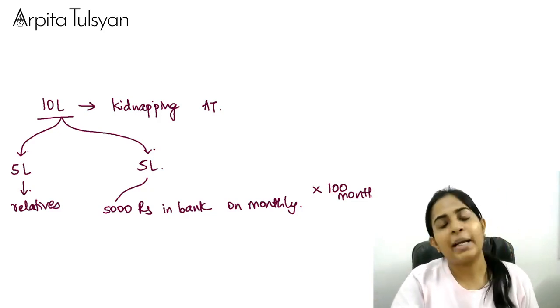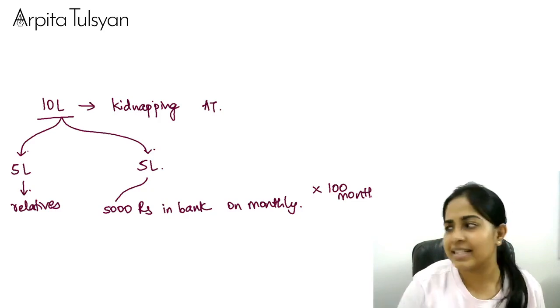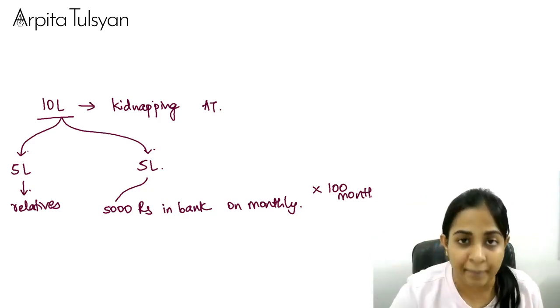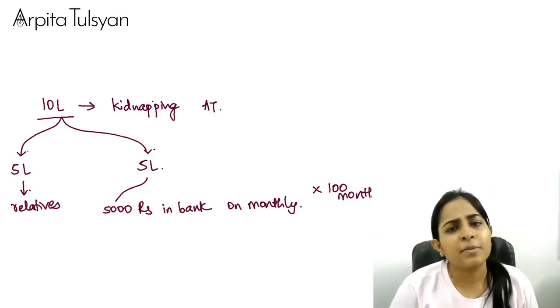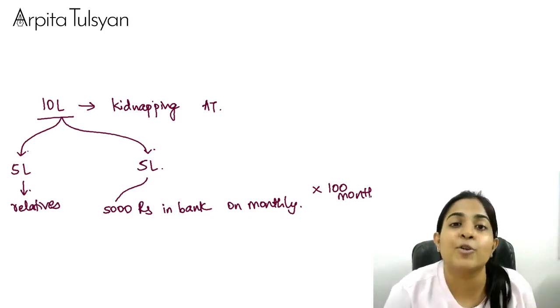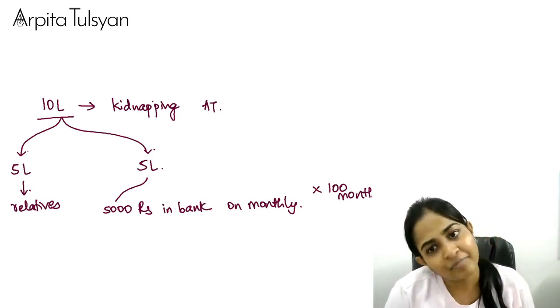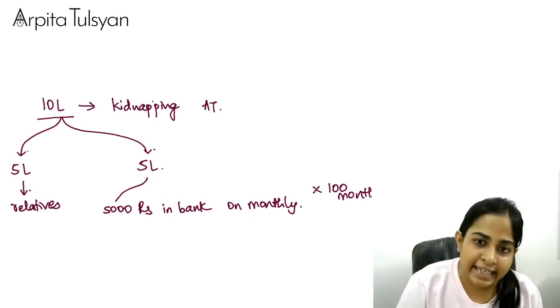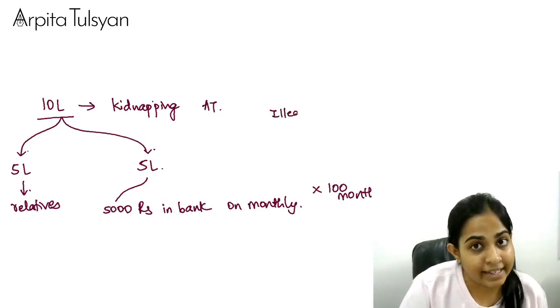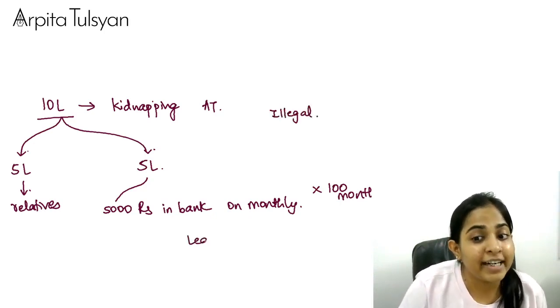Now, when we deposit 5,000 rupees in the bank, say via ATM, nobody is going to ask why are you depositing 5,000 rupees in the bank? No one asks that. So slowly and steadily, this illegal money is getting converted into legal money.